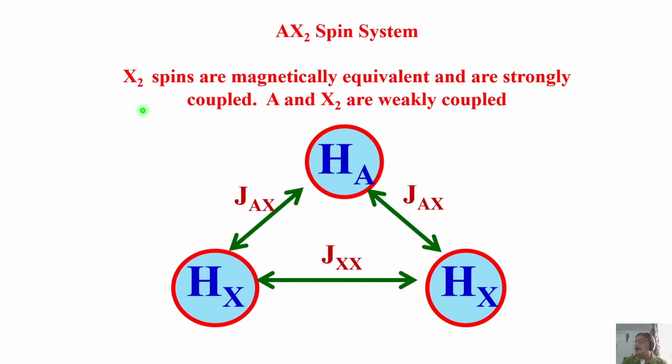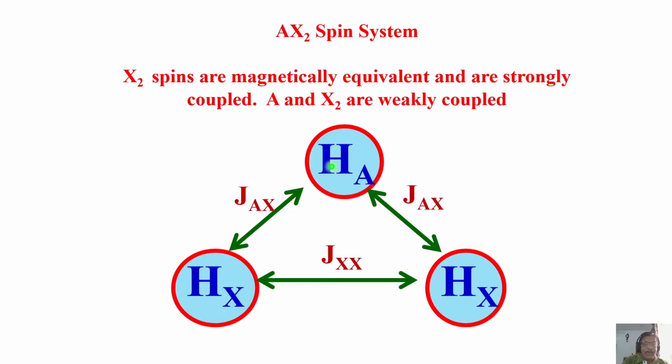Now I will give another simple example for an AX2 spin system. It's a very easy analysis. AX2 is that proton A is there and X2 is there. Okay. The X2 is chemically equivalent because their chemical shifts are the same and couplings are not visible in the spectrum.